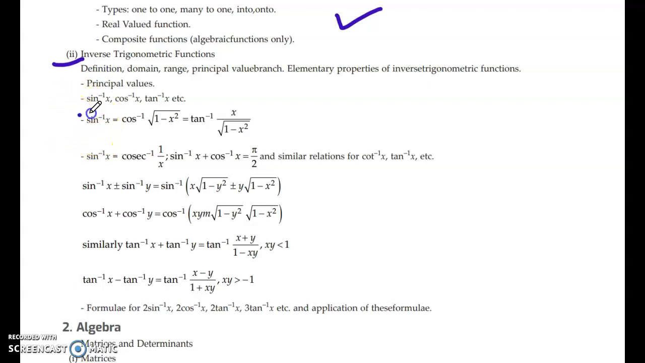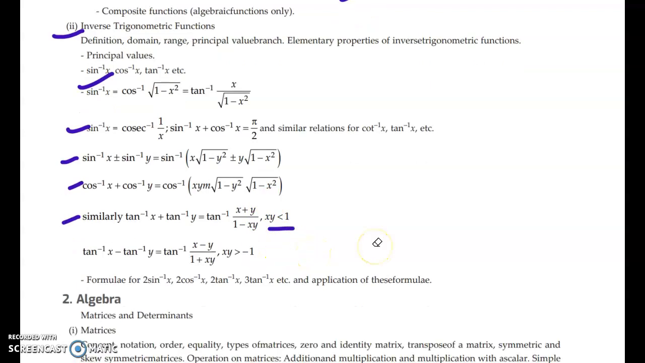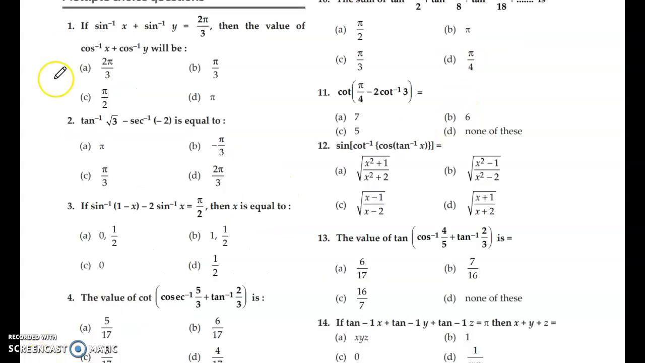The conversion property and the reciprocal property, then sine inverse x plus sine inverse y, cos inverse x plus cos inverse y, tan inverse x plus tan inverse y, when xy is less than 1. This is the condition. They may ask you like tan inverse x plus tan inverse 2x is equal to 2 pi by 3 or pi by 3, whatever it is. Then you have to apply this condition to find out the answer. The values of x might be -1 and 1, but you have to satisfy this given condition, that is xy less than 1. We'll be practicing all these MCQs in the next video.